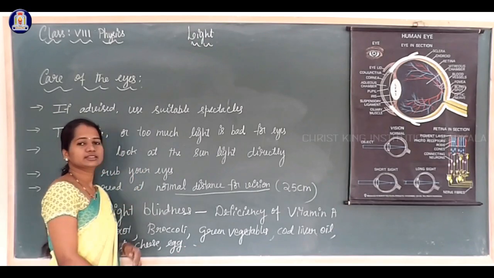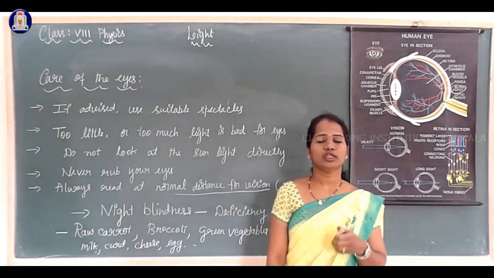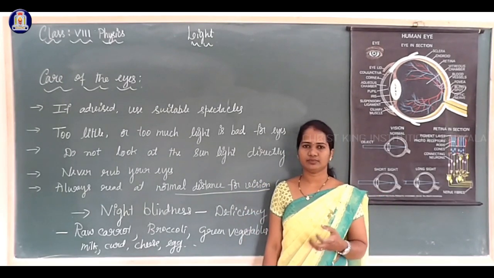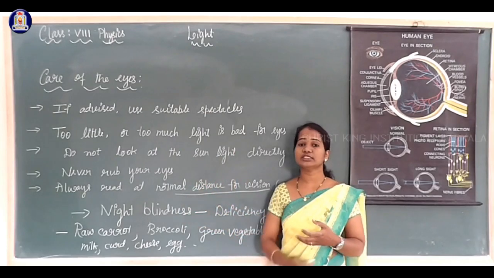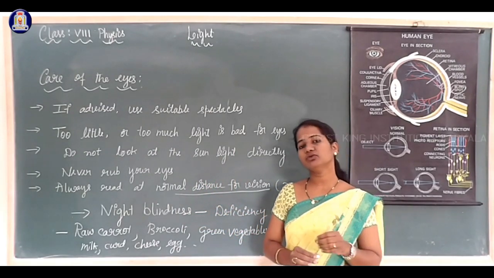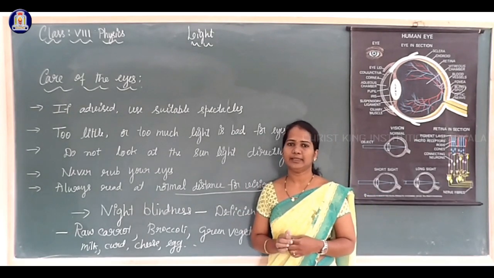These are some food items which are rich in vitamin A. So they are very important for our eyes. Due to the deficiency of vitamin A, many eye problems occur. So our food should be rich in vitamin A.